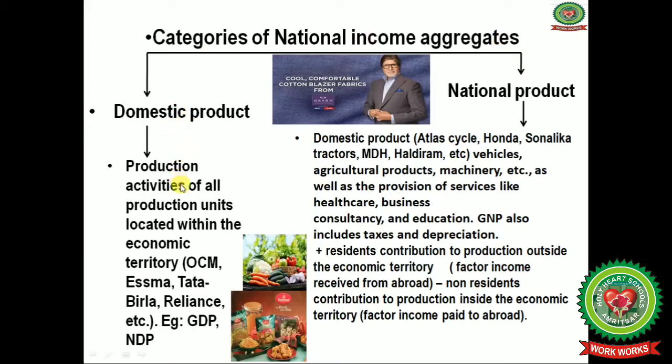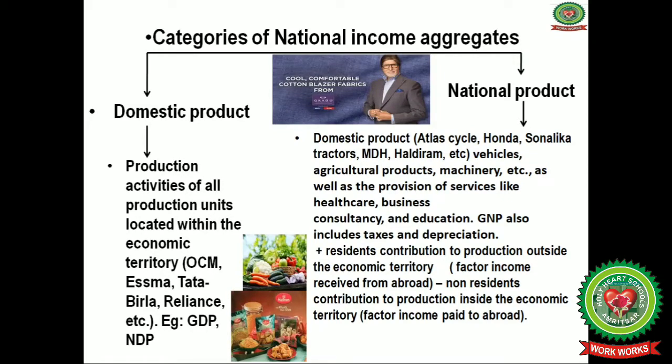Now domestic product, production activities of all the production units located within the economic territory, like under the agriculture sector, like Agro Foods Limited, Cremica, Maggi, and OCM, ESMA, Tata, Birla, Reliance, all these incomes earned by or the production given by these companies, that will be considered as domestic product, or we can call it GDP or NDP.